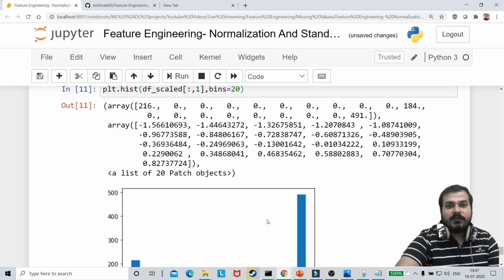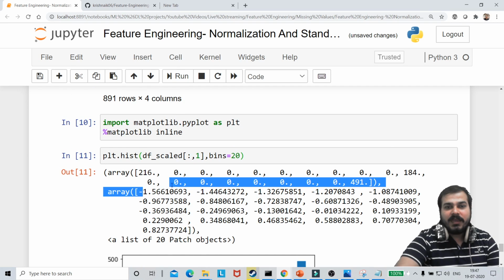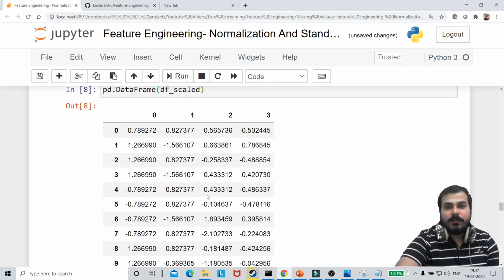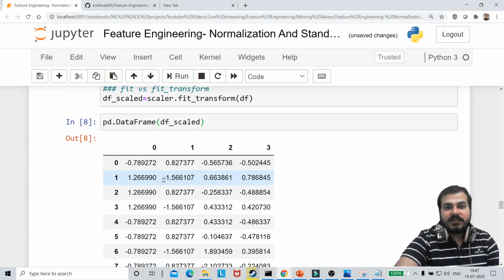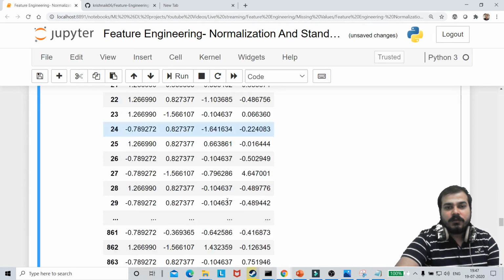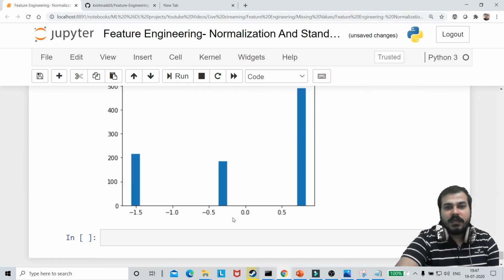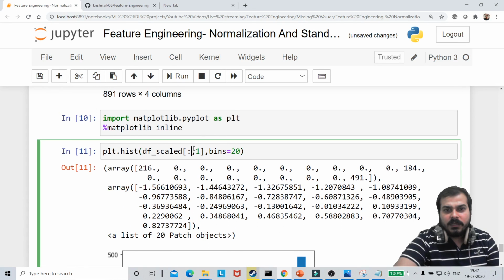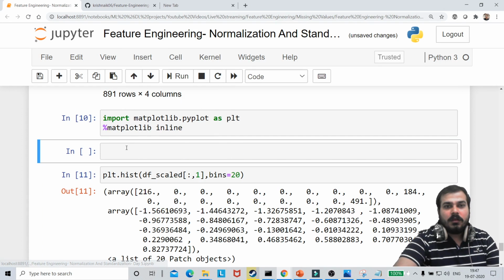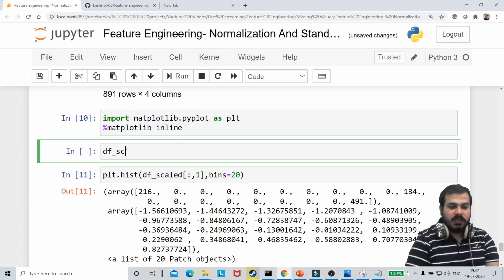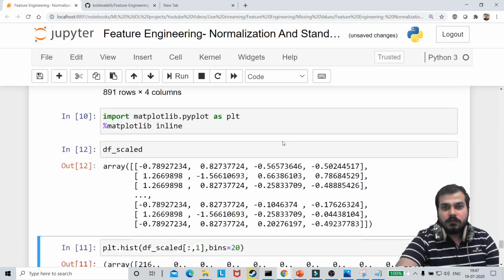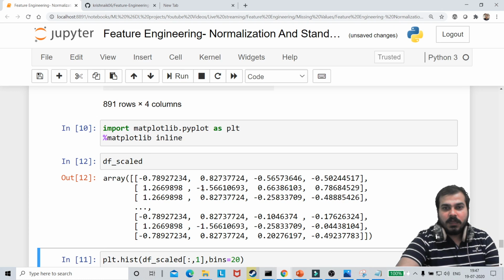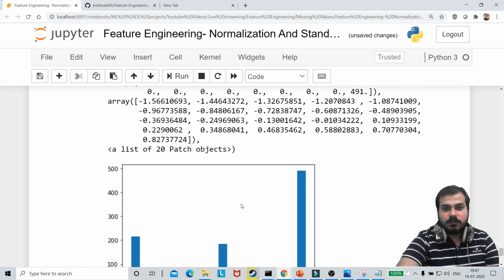So my histogram with respect to this value, see guys, 1.566, if I go and compare, it is present in these particular values, right? So here are all my values, and here you can see that the variable looks something like this. Why is it looking like this? Just a second. df_scaled, right? So this is the value, and I'm actually trying to take this. Where did the first value go?